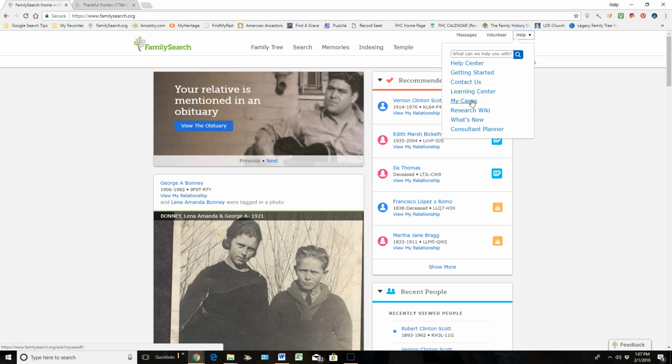Under My Cases, every time you contact FamilySearch, they create a case for you. So whether you're giving them feedback or you're actually just getting in here and talking with them, they're going to create a case, and they all end up right here so that you can go back at any point and see what you were collaborating with FamilySearch about.